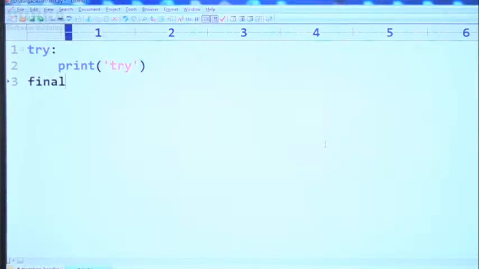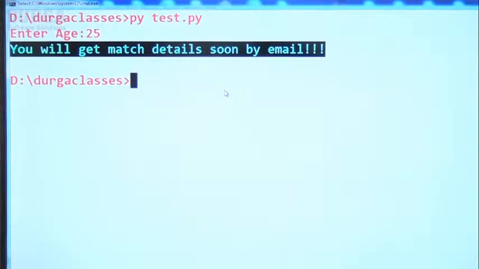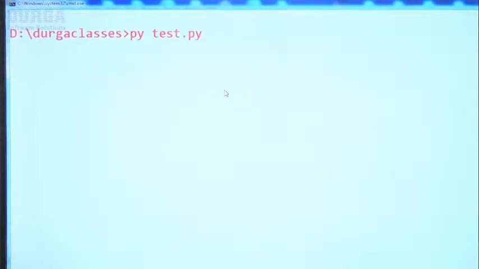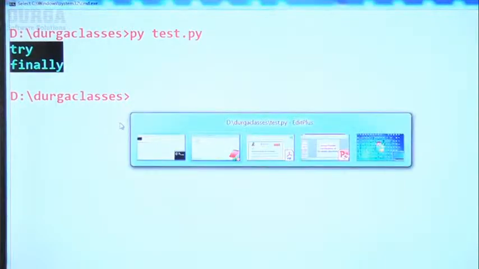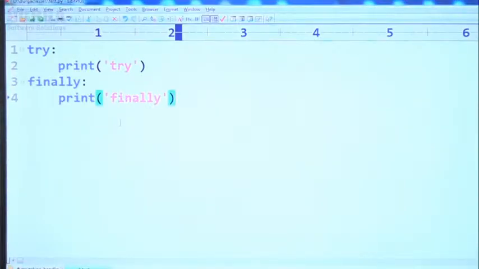Next, finally, print finally. That's all. So try followed by finally, is it valid syntax or not? 100% it is valid syntax. So try finally is the output we are getting. Try followed by finally itself is valid, without except, without else, right?